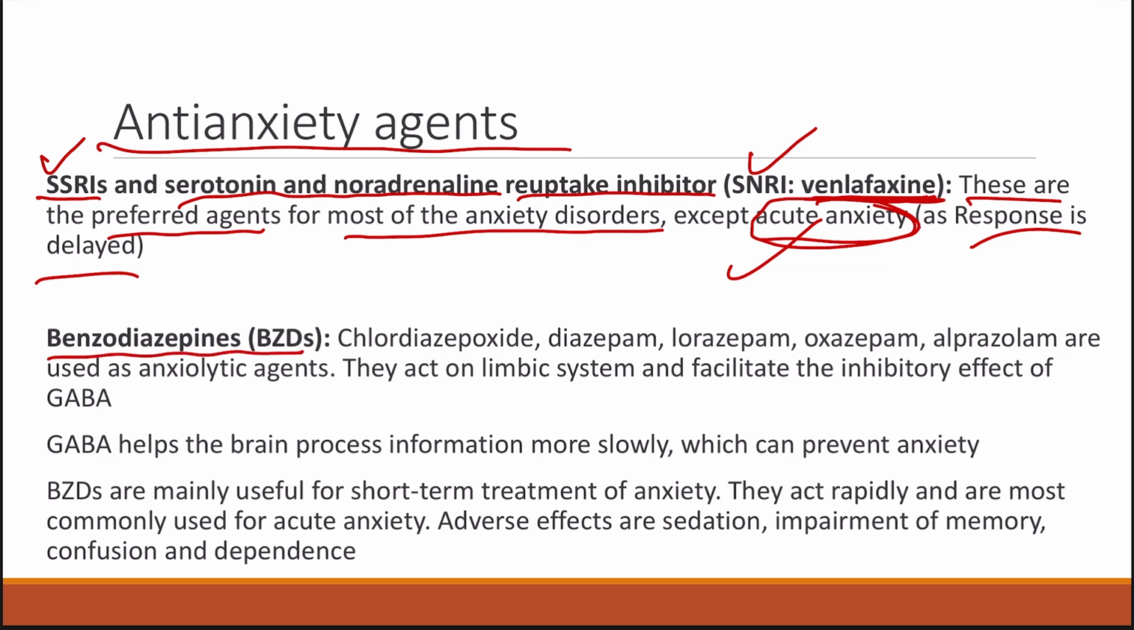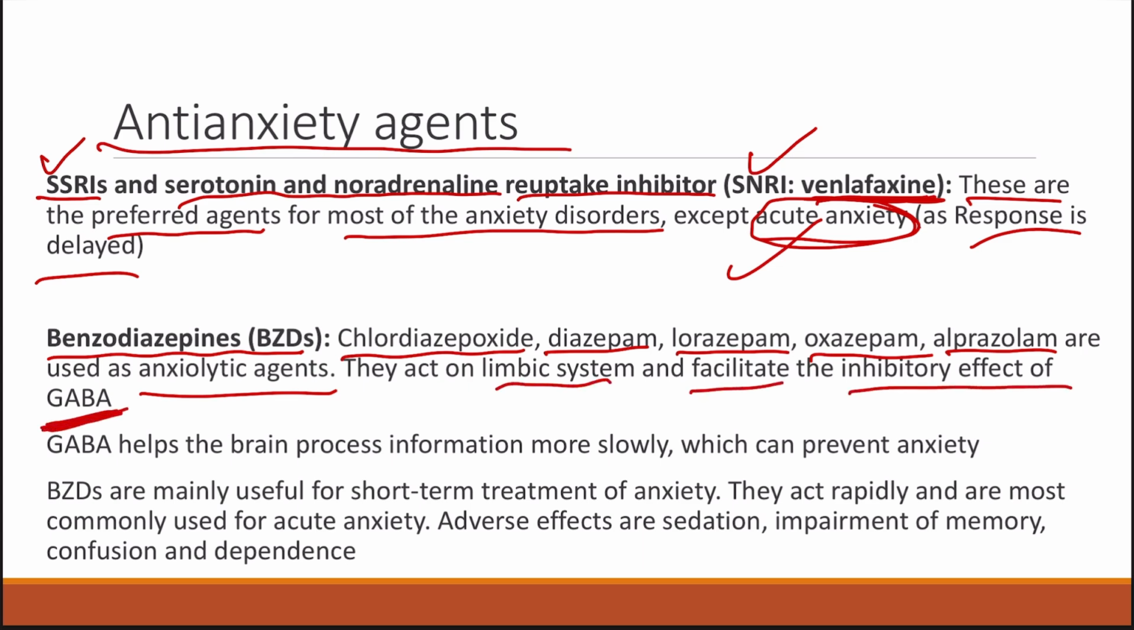Under this we are having the examples like chlordiazepoxide, then we have diazepam, then we have lorazepam, then we have oxazepam, then we have alprazolam. All these can be used as anxiolytic agents. Anxiolytic agent means basically to decrease the anxiety, and they act on the limbic system and facilitate the inhibitory effect of GABA. Okay, that is basically they are promoting the action of GABA.